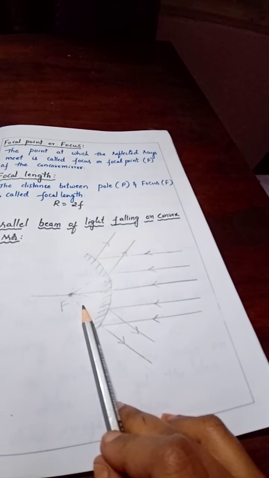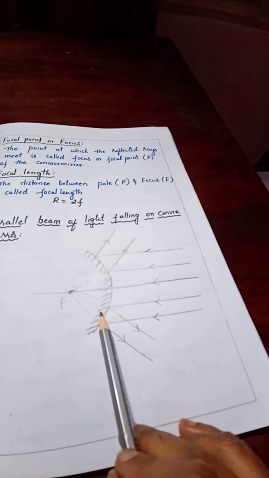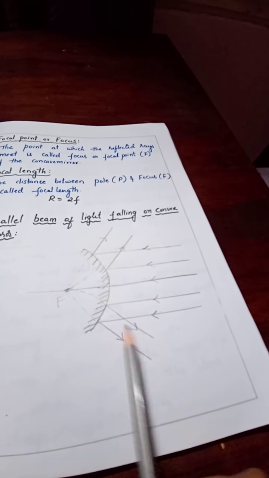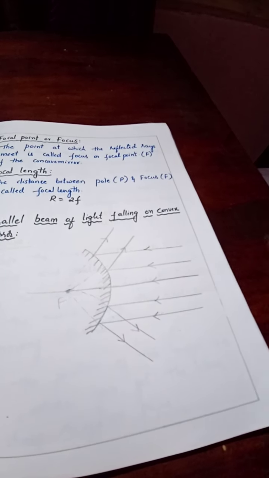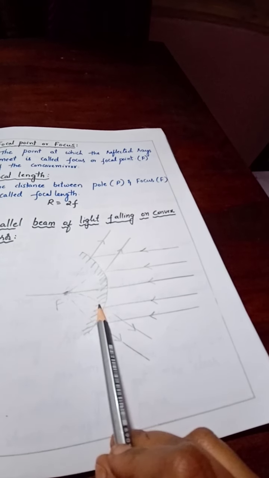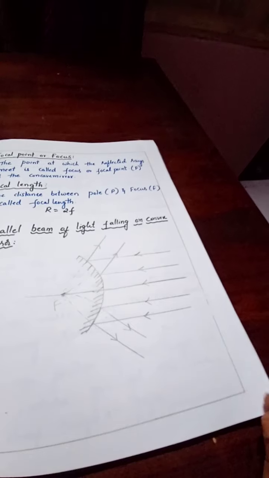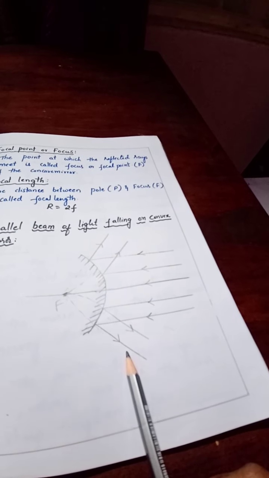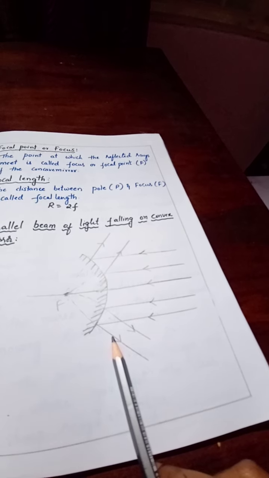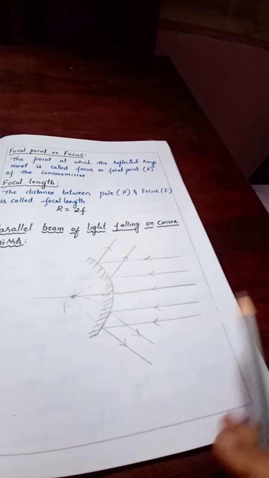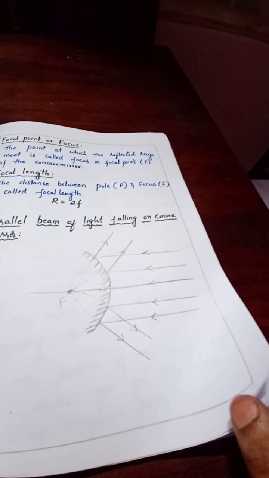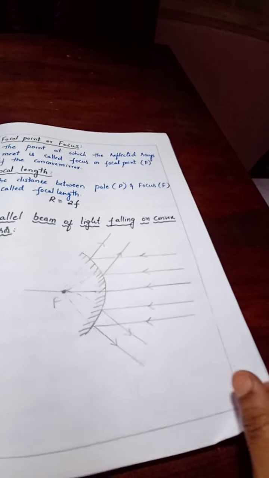Extended rays are meeting. Actual reflecting rays are not meeting. Actual reflecting rays are deviating into different directions. But extended reflecting rays backward meeting at focus. That's the reason convex mirror can give only virtual image. We cannot obtain it on screen.